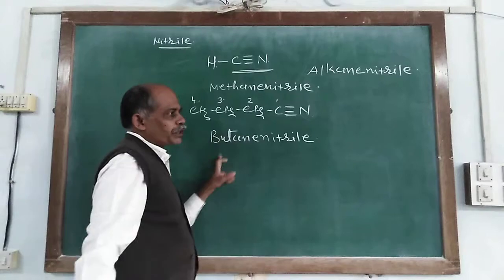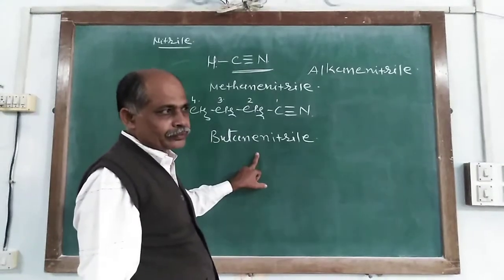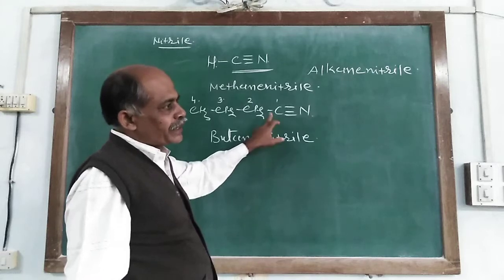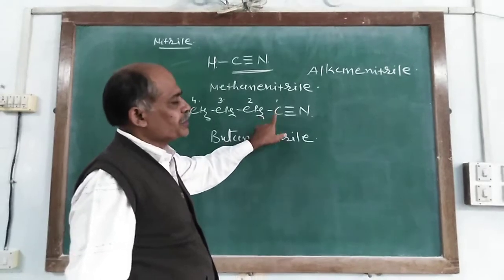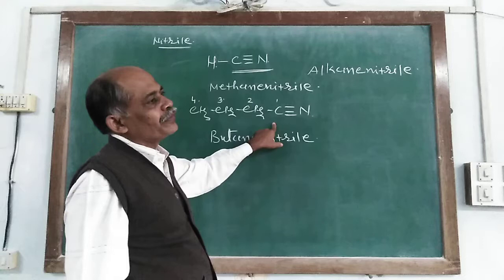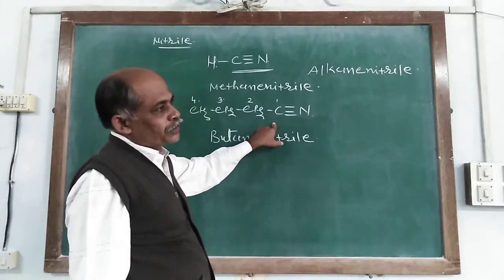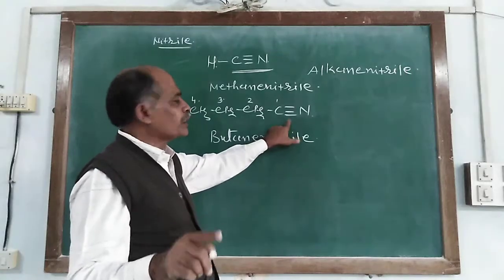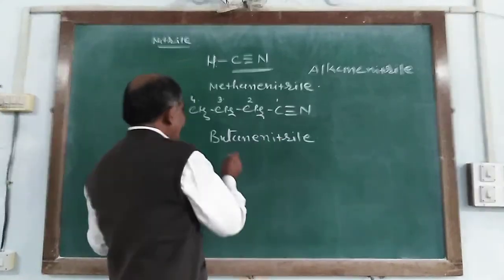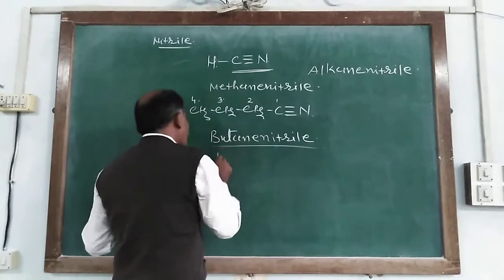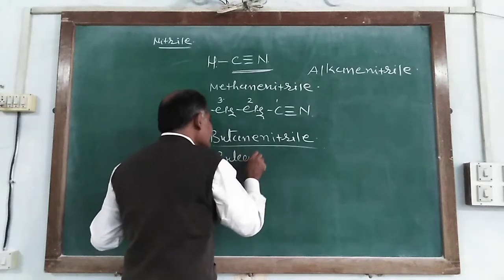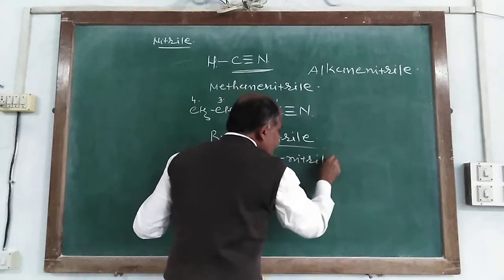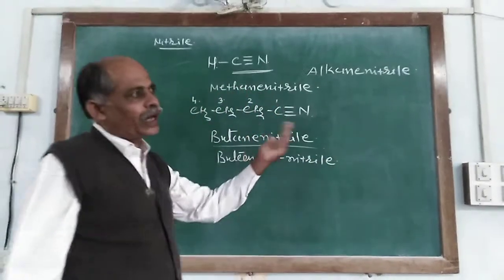Or it is butane 1-nitrile. Here we cannot indicate at which carbon atom the functional group is located, so it is always carbon number 1. So here we write butanenitrile or butane 1-nitrile. Both are accepted in the IUPAC system.